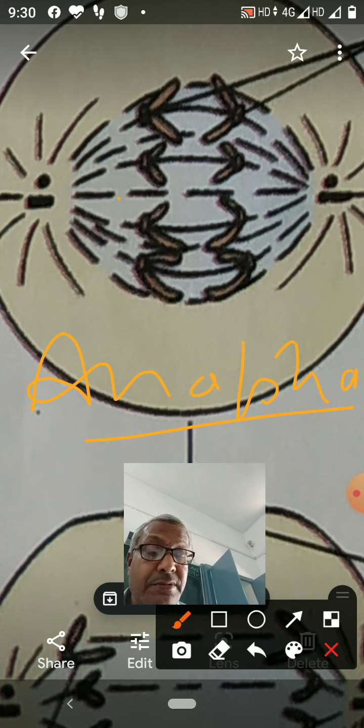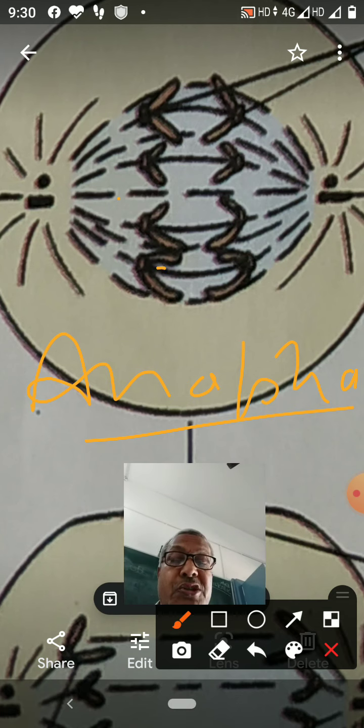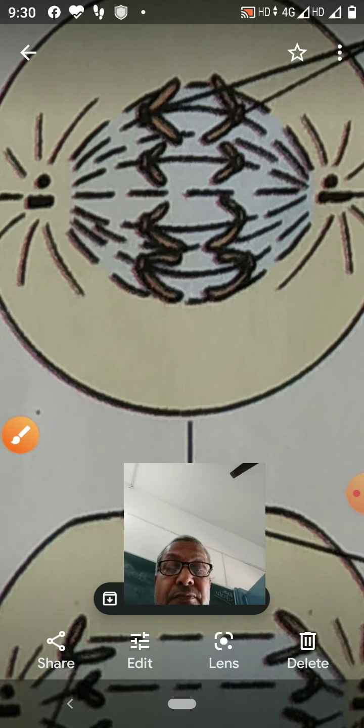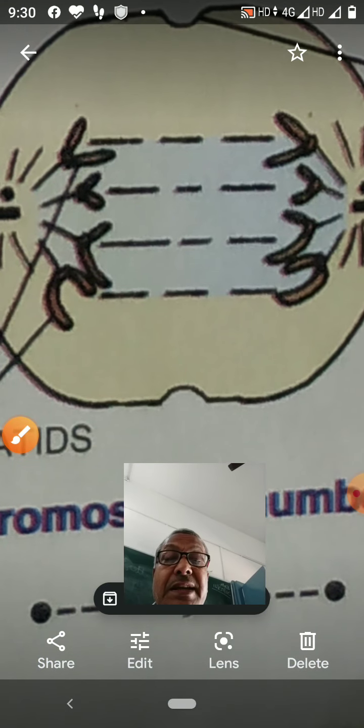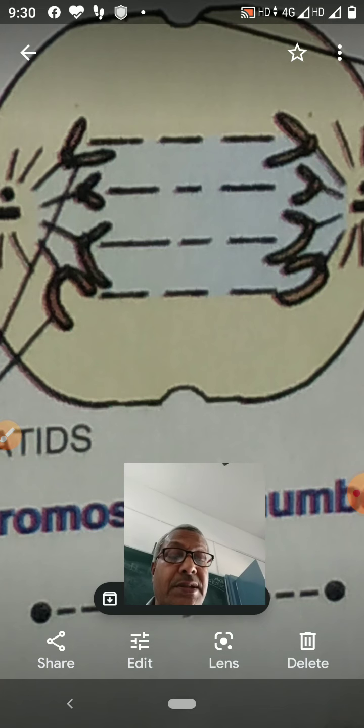Therefore, the sister chromatids of each chromosome separate and move towards the opposite poles. In the late anaphase, these are the daughter chromosomes, and they are moving towards the opposite poles.